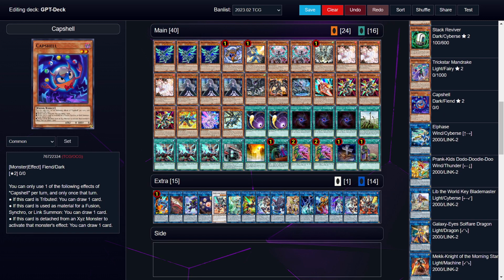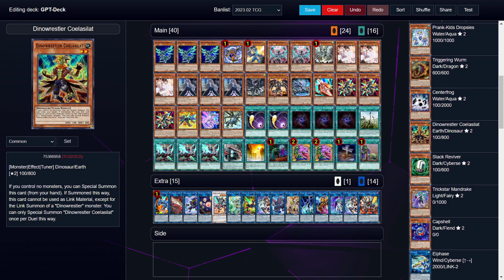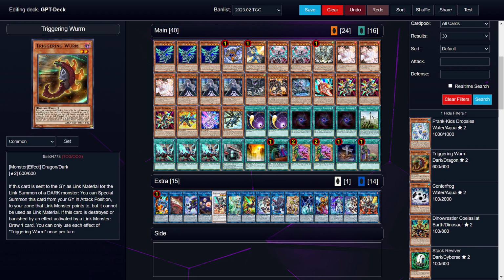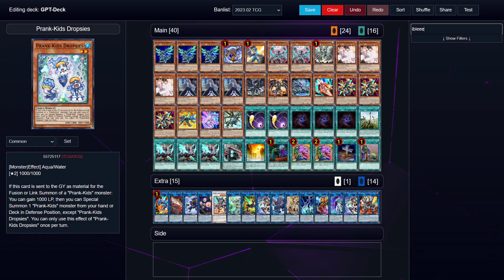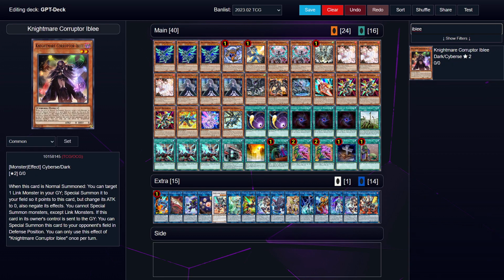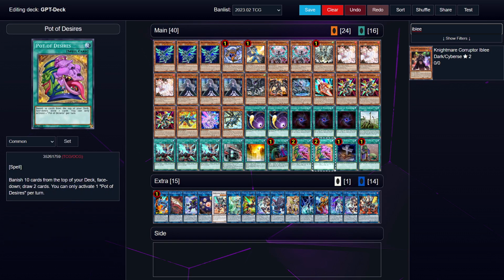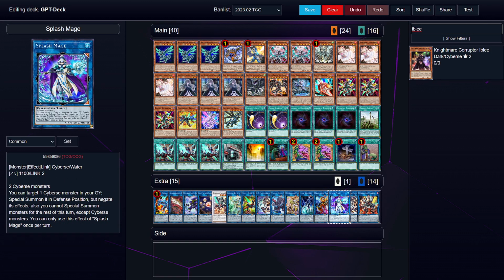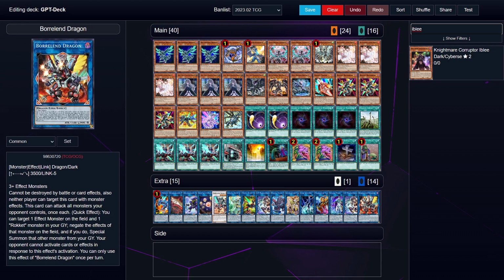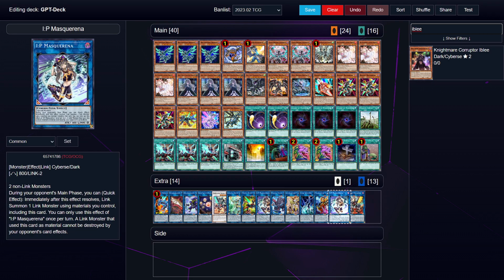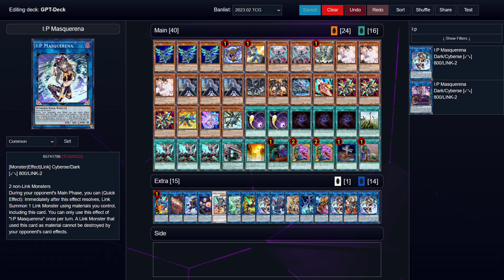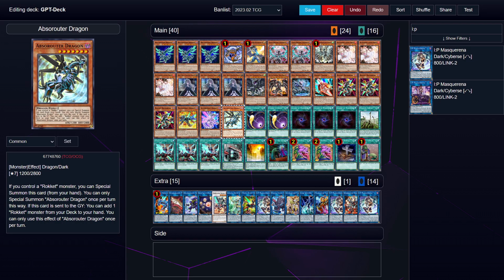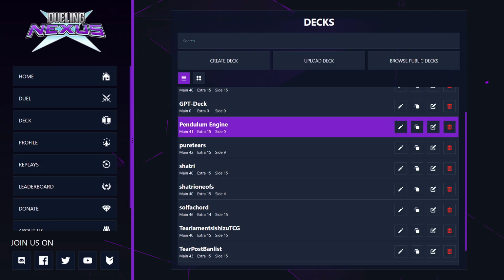Is it called Ibli? I can't find it right now. Anyway, there is this one card, Nightmare Corruptor Ibli. Okay, it was that one. That card is pretty dangerous nowadays in my opinion, so I just wanted to try it out against this. The Splash Mage also doesn't really do anything, so... or more IP Masquerade. Okay, so we're going to try this deck out. It's not the best, but we're going to try it out.